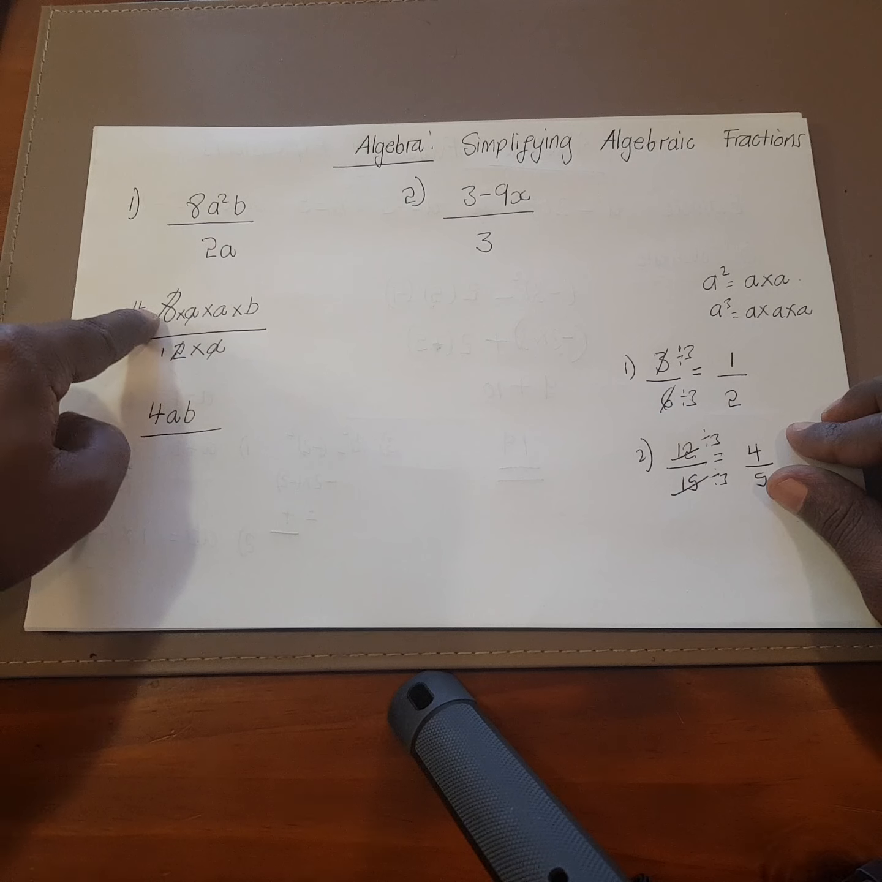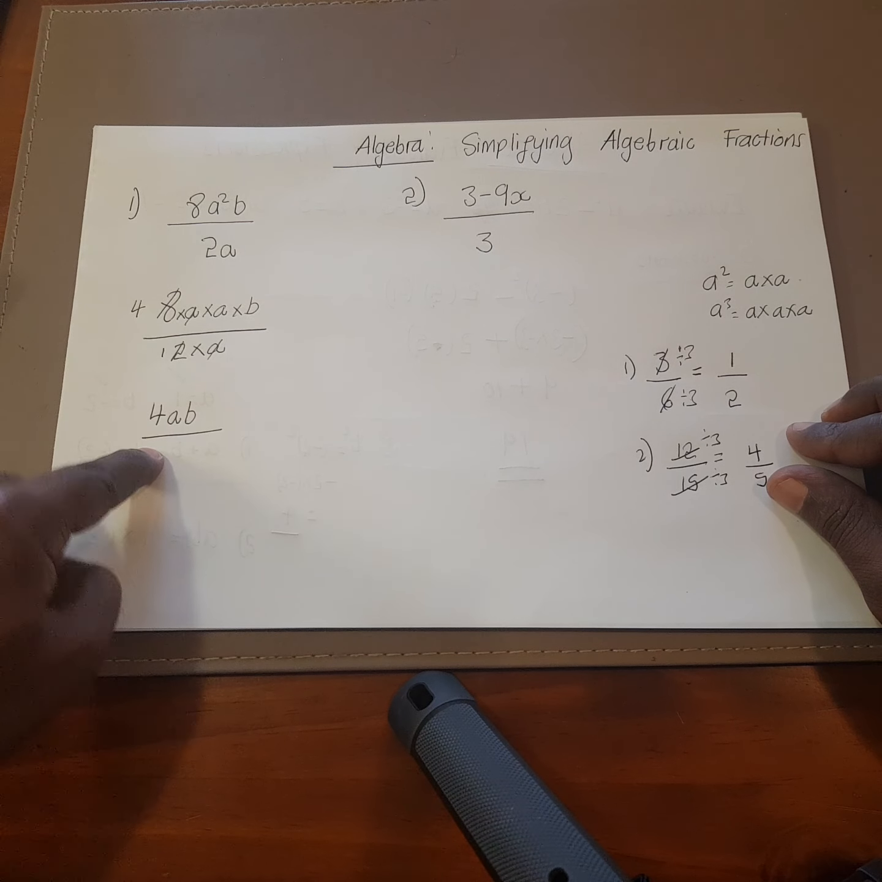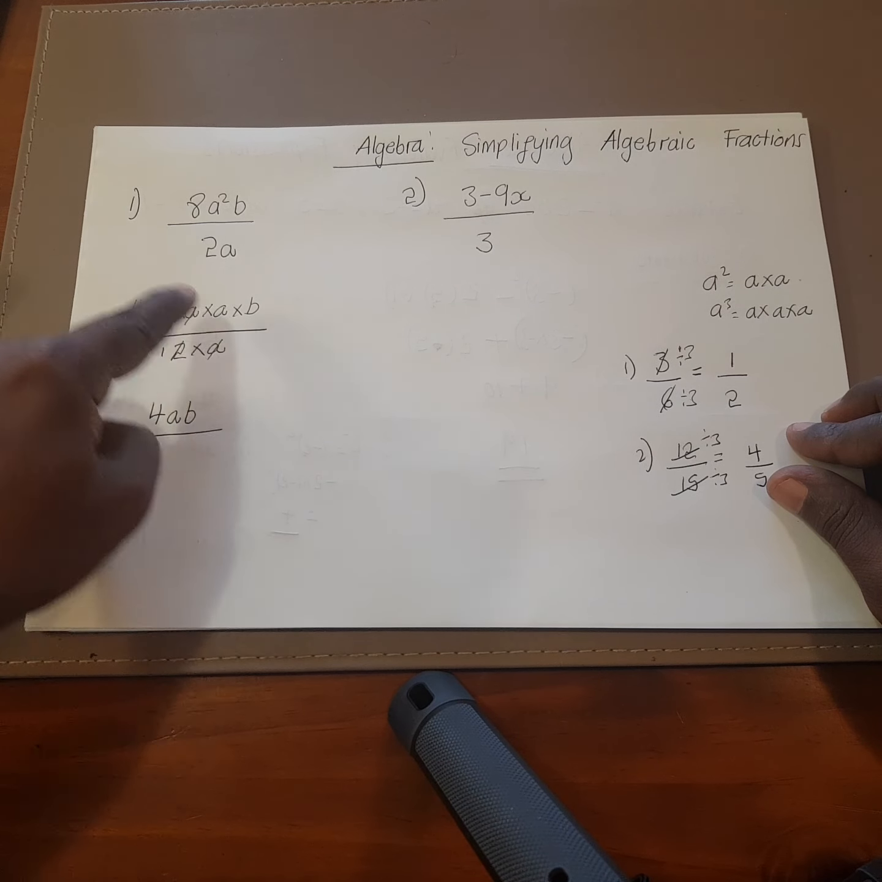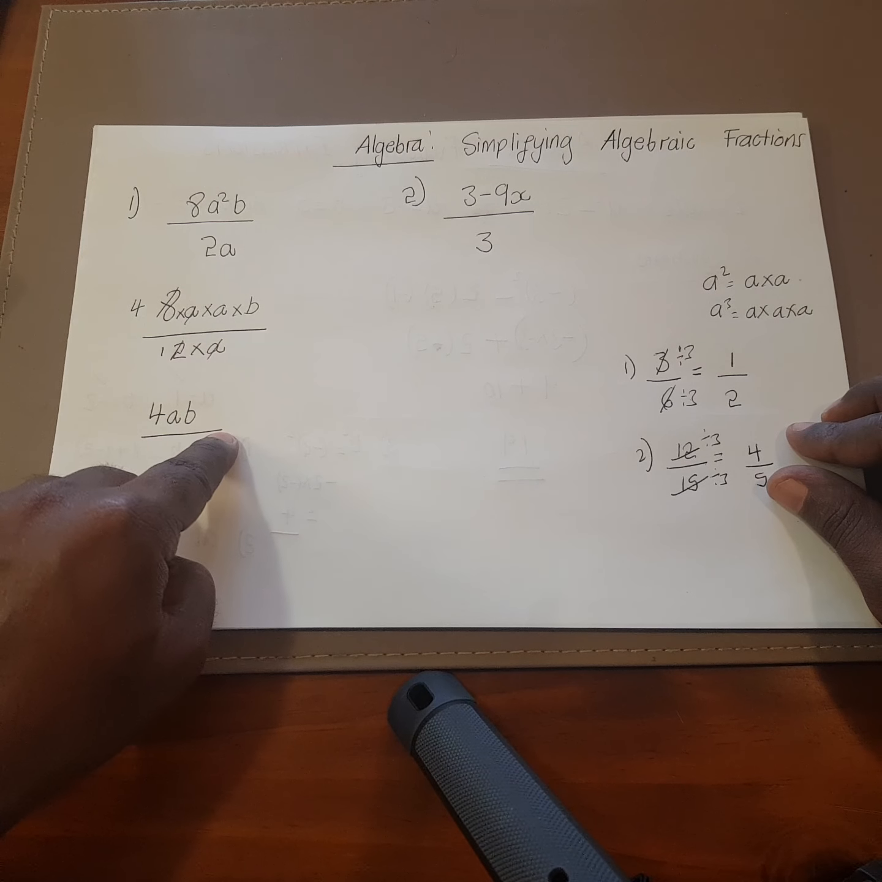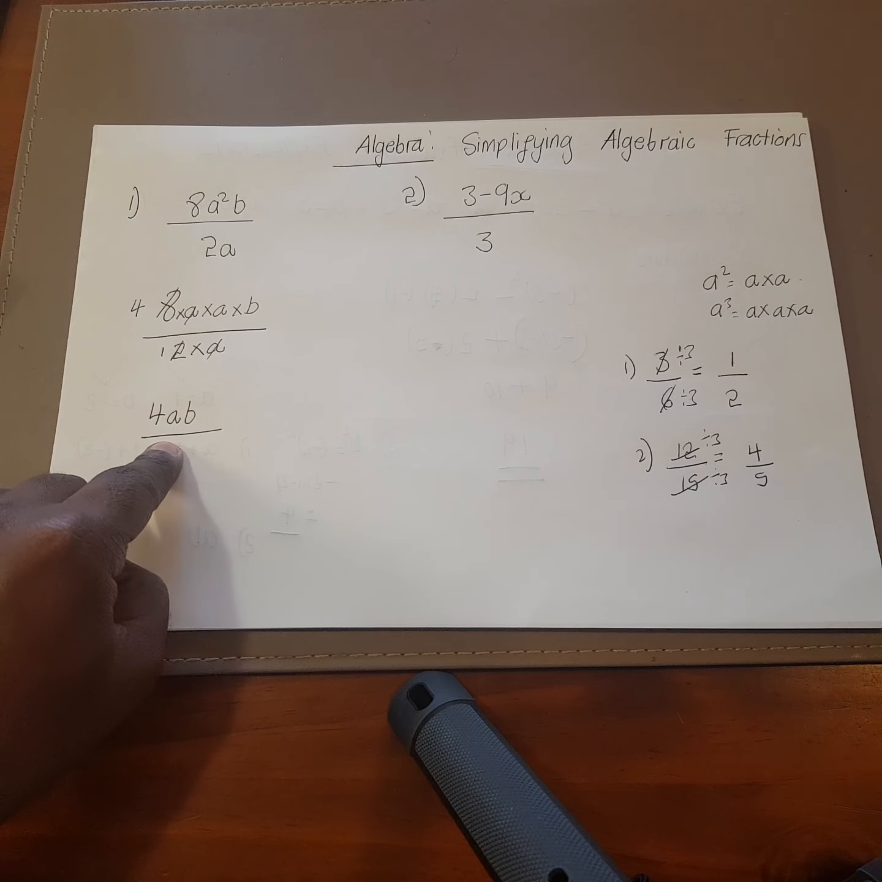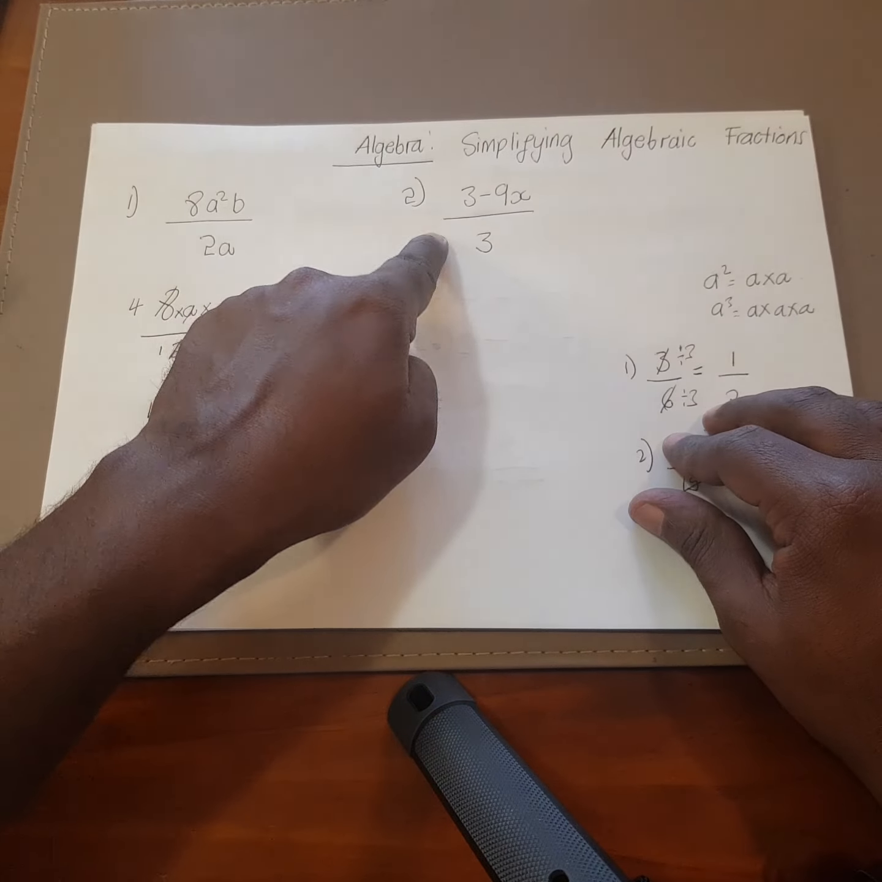All right, so we got 8 divided by 2, that was 4. The a squared and a, that cancels out, and b is simplified. All right, so that becomes 4ab, and that's my answer here. All right, now let's look at question number 2.